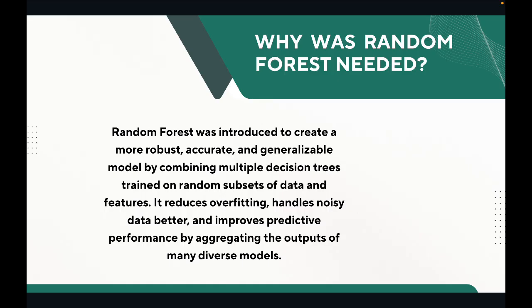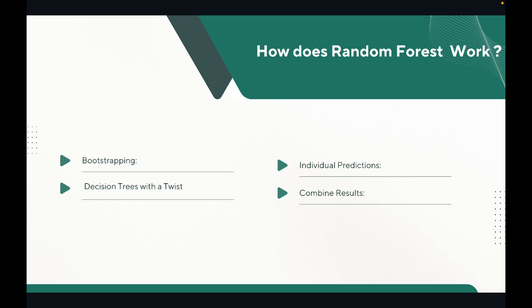So how does random forest work? First, bootstrapping. It creates multiple subsets of the training data by sampling with replacement. Then decision trees with a twist. For each subset, it grows a decision tree, but only considers a random subset of features at each split.